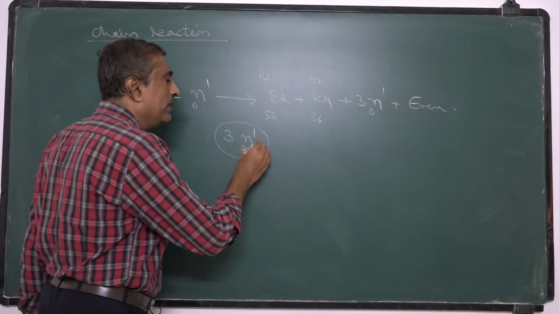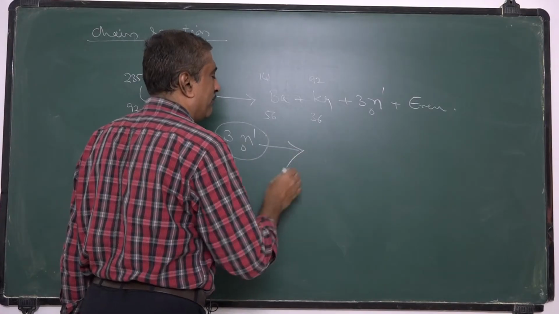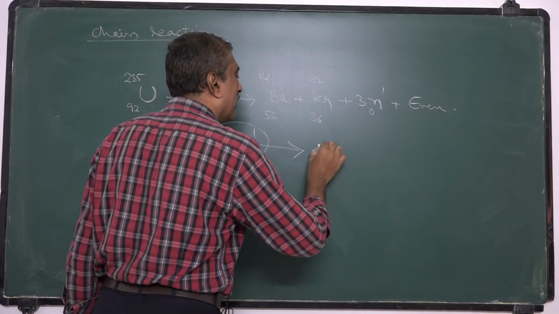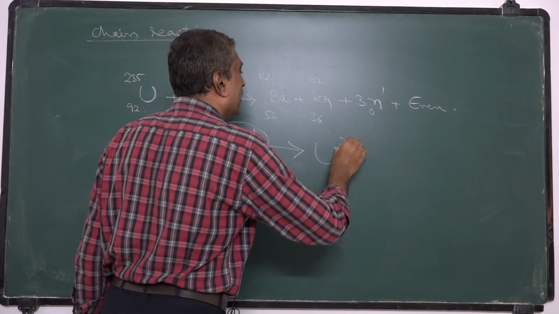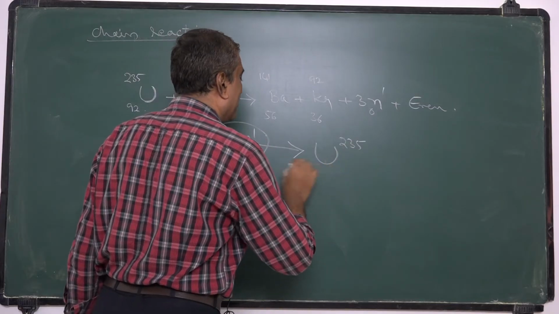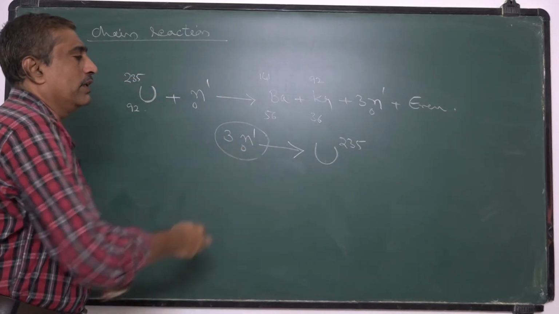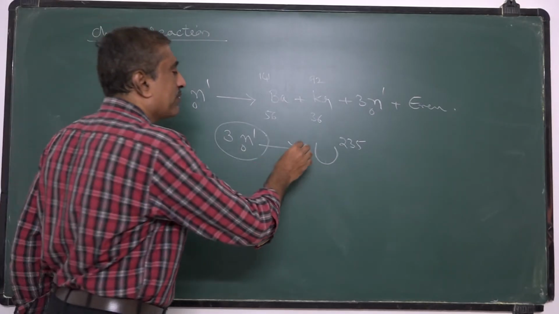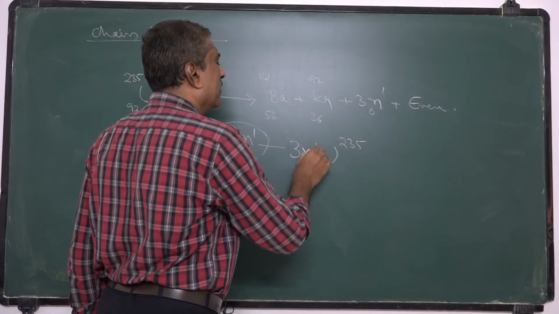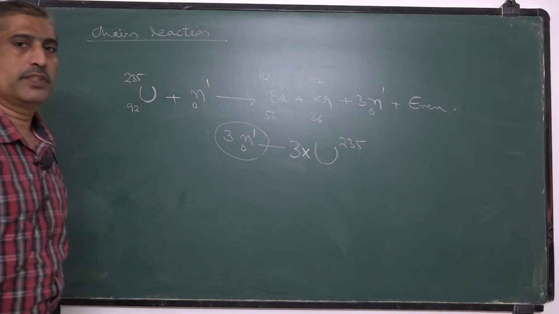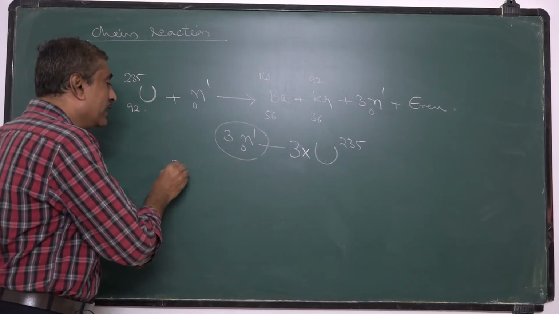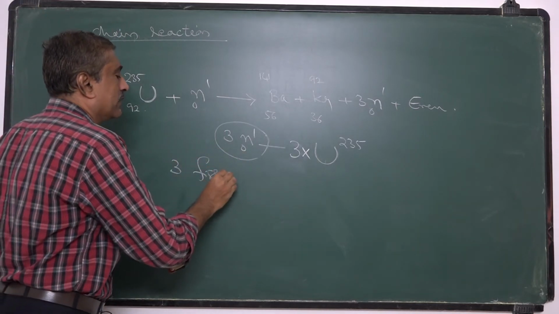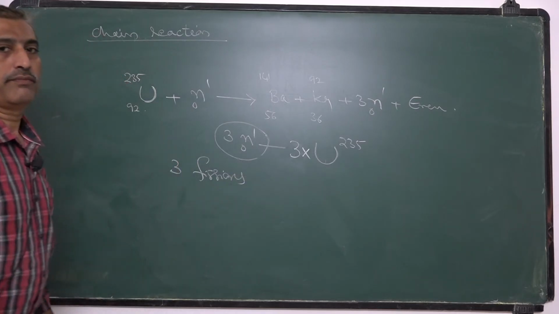When these 3 neutrons again undergo fission with uranium 235, that means these 3 neutrons collide with another 3 uranium 235 nuclei, and another 3 fissions take place.